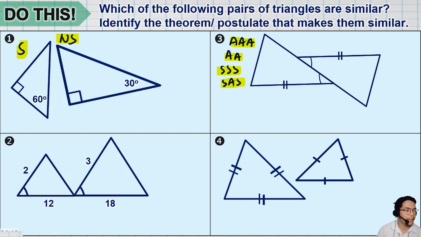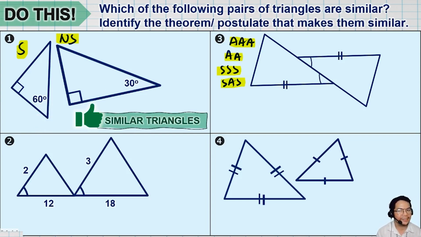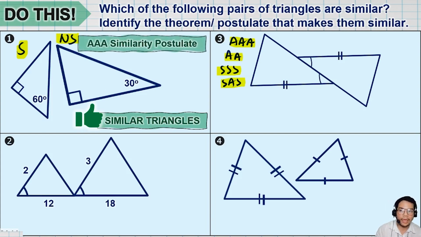Ano sa tingin nyo, similar triangle ba? Type S if it is, and NS if not similar. Oh, class. Mali o tama yung sagot, i-type nyo. Tingnan natin kung naintindihan nyo. Okay, based on the given angles, are they similar? The answer is yes. Bakit? O sige, anong theorem yung pwede natin gamitin dyan? I-type nyo sa chat box. May apat kayong pagpipilian. AAA, AA, SSS, or SAS. So the correct answer here is AAA similarity postulate.